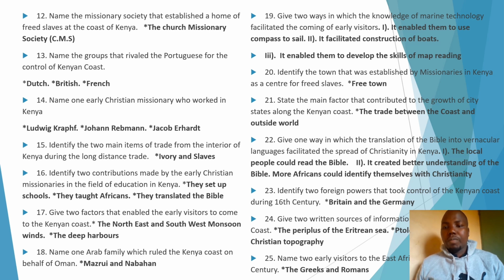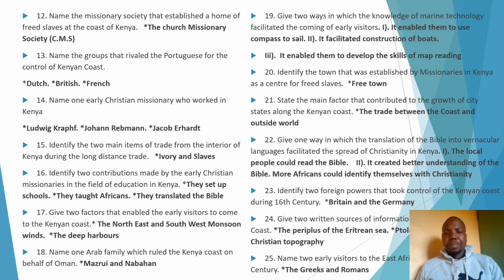For example, number one, we are saying that it enabled Africans to know how to read the Bible. It also enabled them to have what we call better understanding of the Bible. It also made more Africans to identify themselves as Christians.